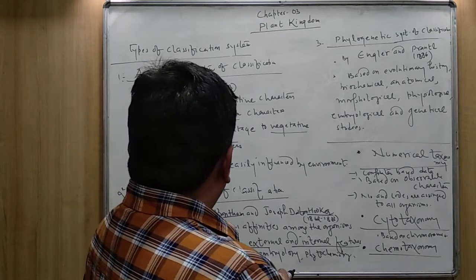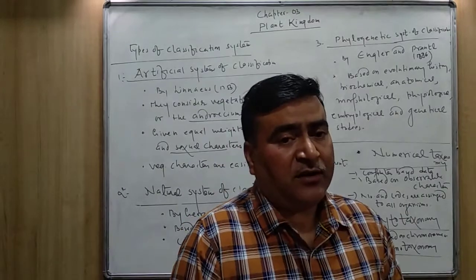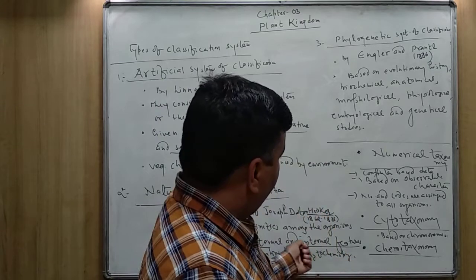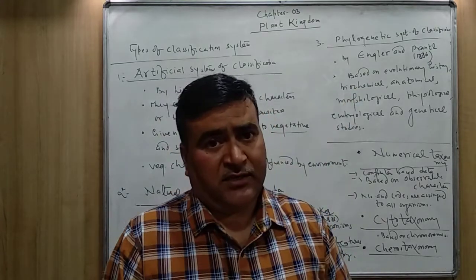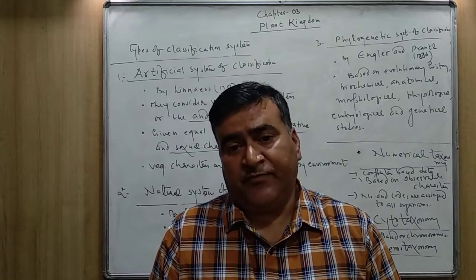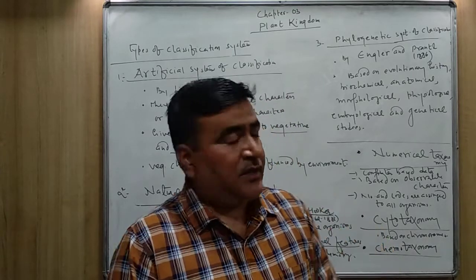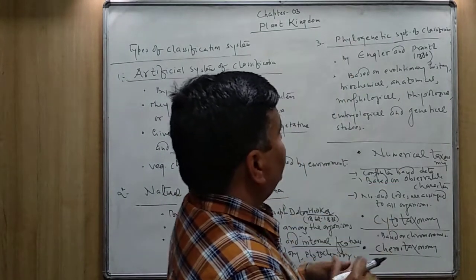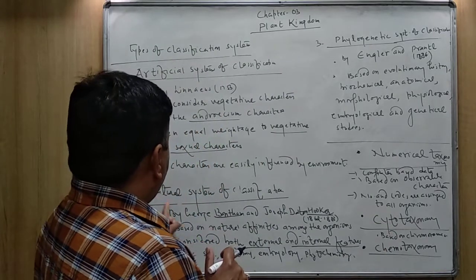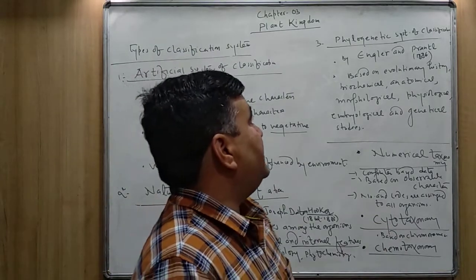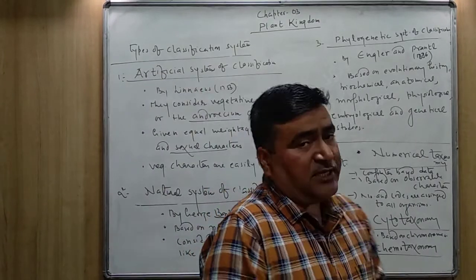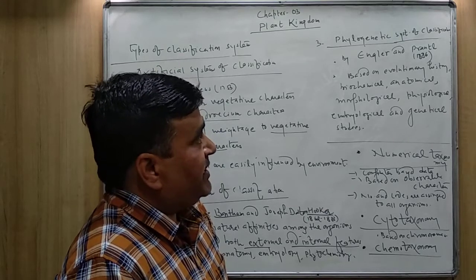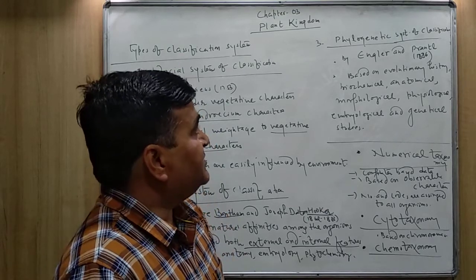Now, after the natural system of classification, the third one is the phylogenetic system of classification. Both these systems of classification are more acceptable in the present time. The phylogenetic system of classification is much better also than the natural system of classification. The phylogenetic system of classification was given by Engler and Prandtl in 1886.